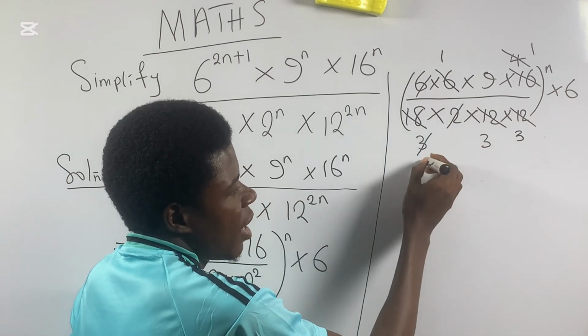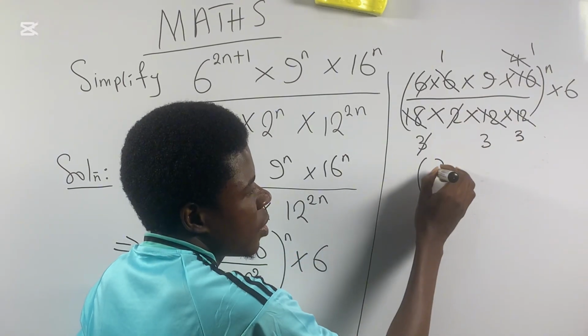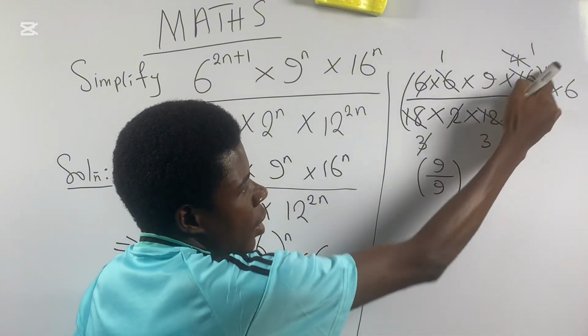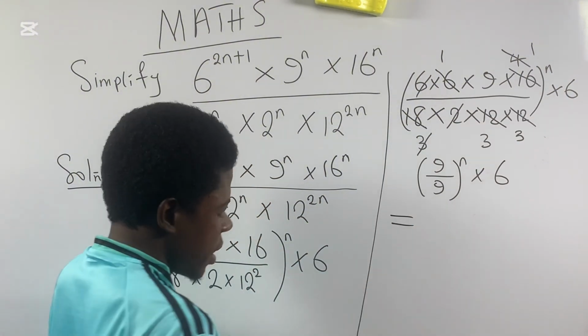Now what are we having? We're having 1 times 9 times 1, there is 9, and 3 times 3 is 9, all raised to the power of n, multiplied by 6.